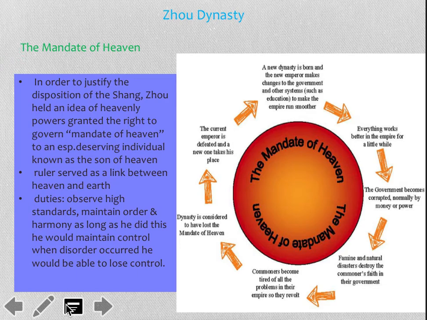But once things started to go bad, once things were in a decline, or there was poor agriculture being produced, or there was a lot of infighting, then that left room for somebody else to come in and claim the mandate. So here's just kind of an example of how it works.